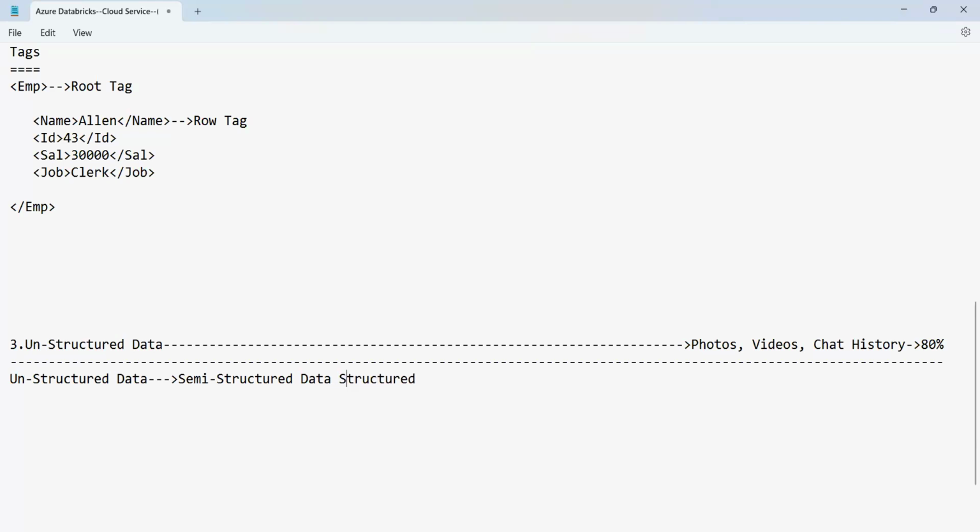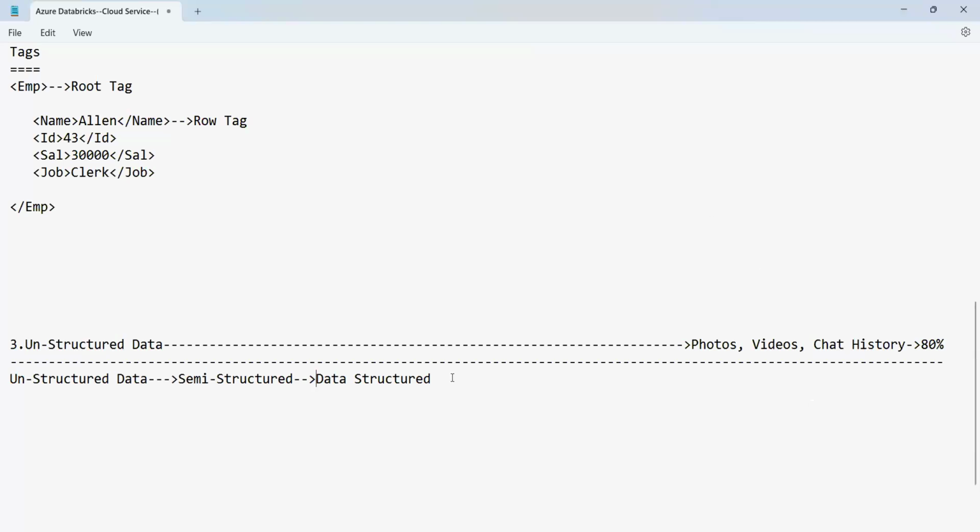So can you see it? This is how we work on the data as a data engineer. We convert the unstructured data to the semi-structured, and semi-structured data to the structured data. Finally, we work on all these kinds of data, and that's the reason we have been discussing them.